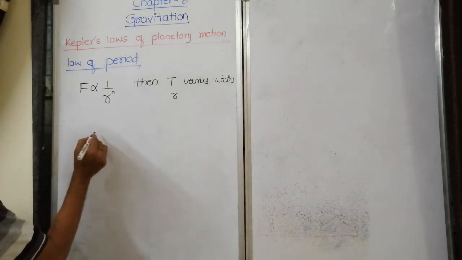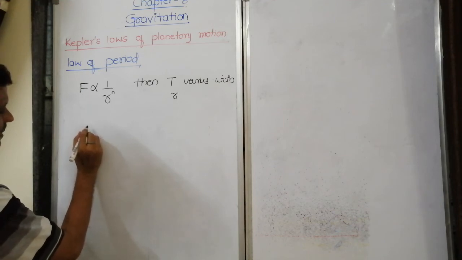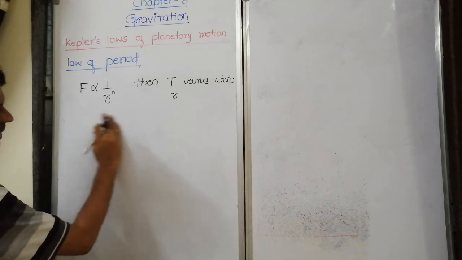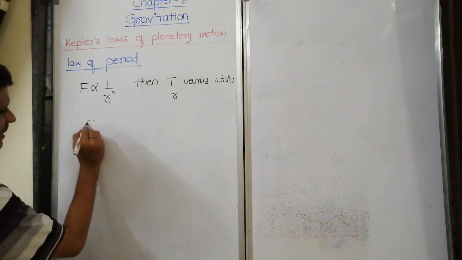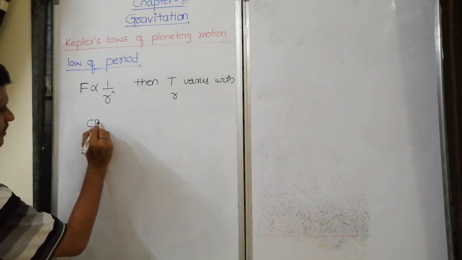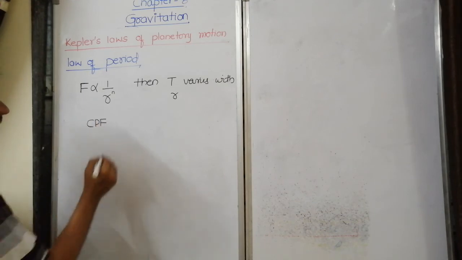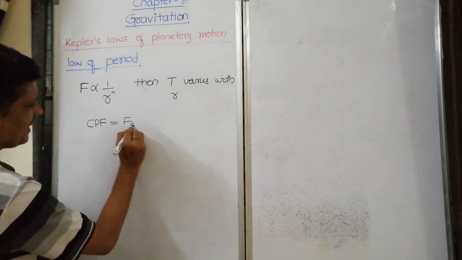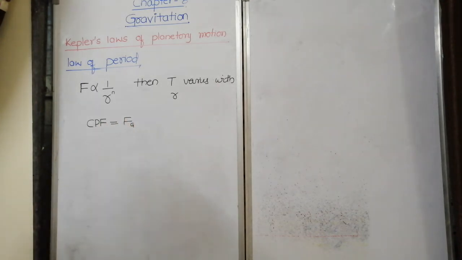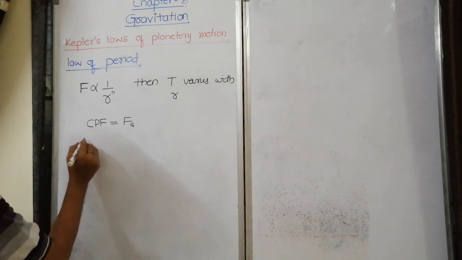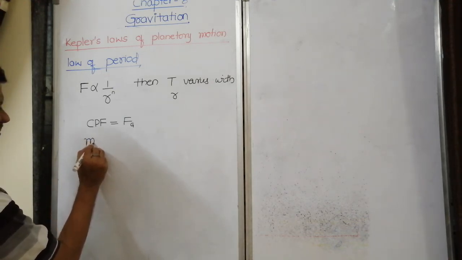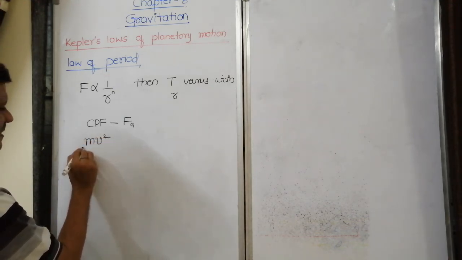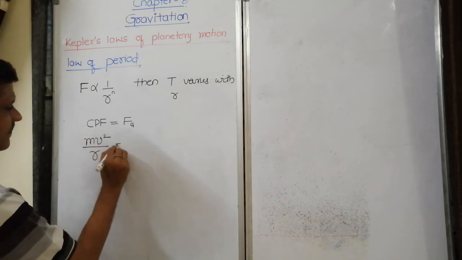For that, we know that for any particle to move in a circular path, they require centripetal force. Here that centripetal force is given by gravitational force of attraction. Here centripetal force is m v square by r.